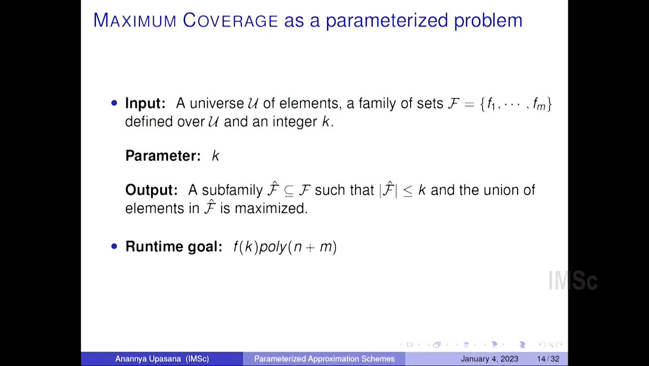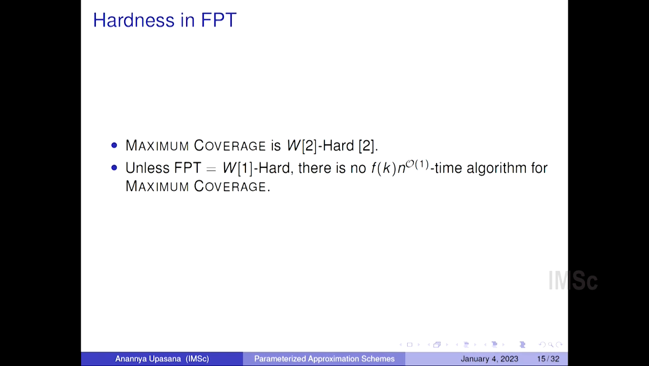Instead of aiming for a polynomial time algorithm, we now try to come up with an algorithm that is, even though it is polynomial in the input size, where n is the number of elements and m is the number of sets, there is a factor f of k which is some computable function of the parameter k. Now this function f can be a very horrible function. Let's say it may be exponential in k or doubly exponential in k. Unfortunately, maximum coverage is a W2 hard problem, which basically means that it is not FPT, so our hopes are slashed.